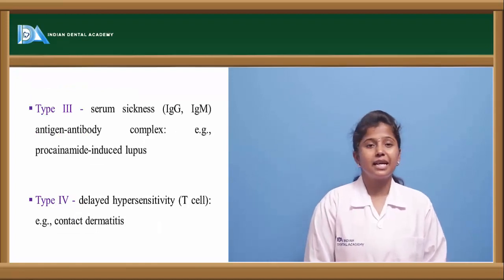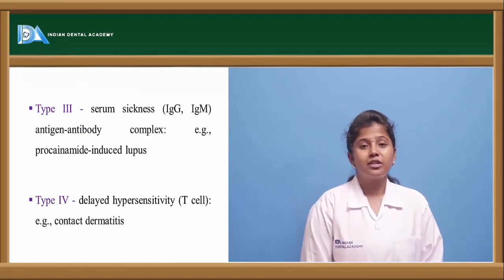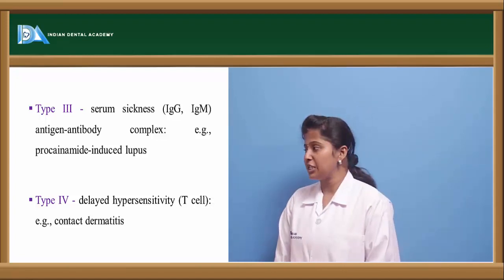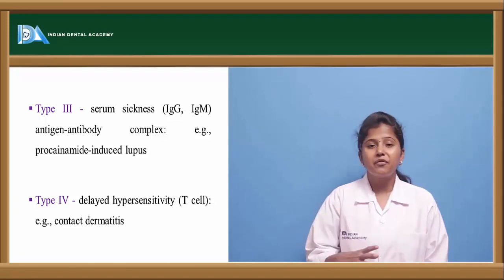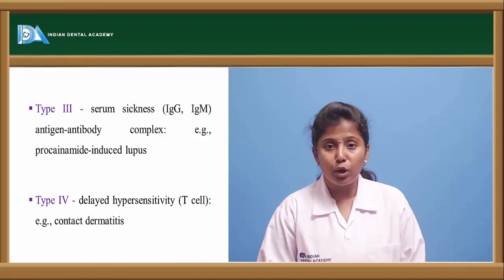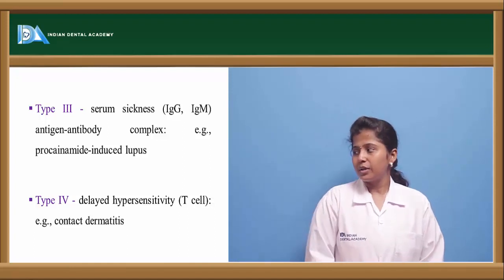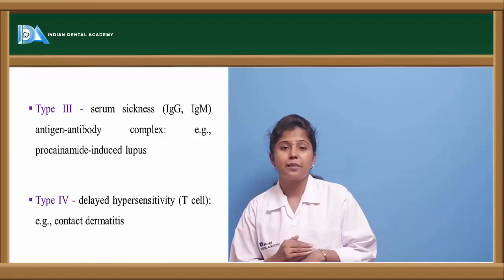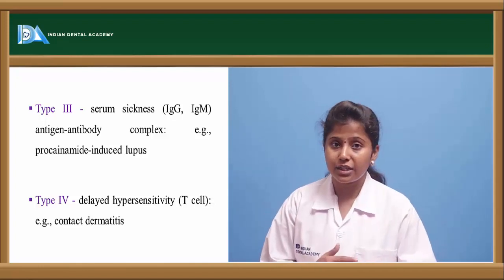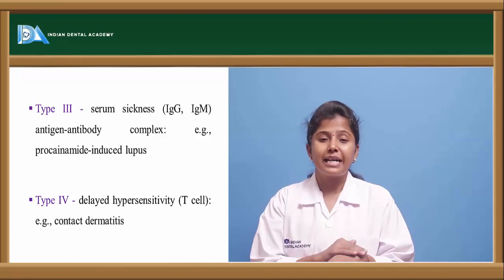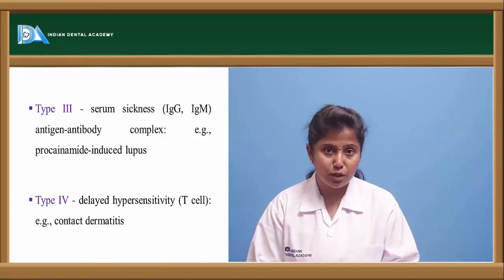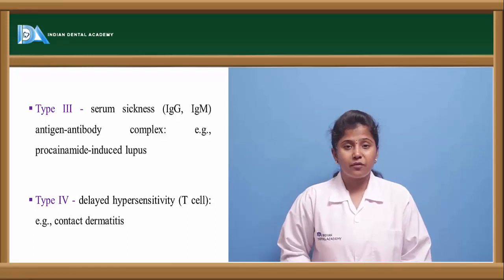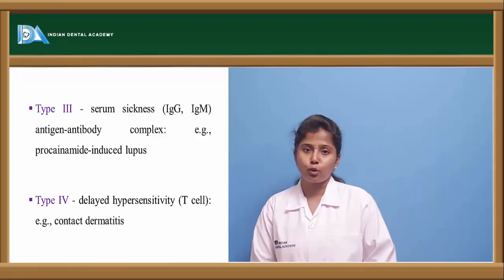The third type is serum sickness. The drugs, the immunoglobulins, the antibodies like IgG and IgM, may form the antigen and antibody complex, leading to adverse drug reactions, like lupus type of reactions, or they may cause allergic reactions in the body. Lupus type, in the sense, a rash is formed on which a blister is formed. This type of lupus effect is induced with the drug called procainamide.